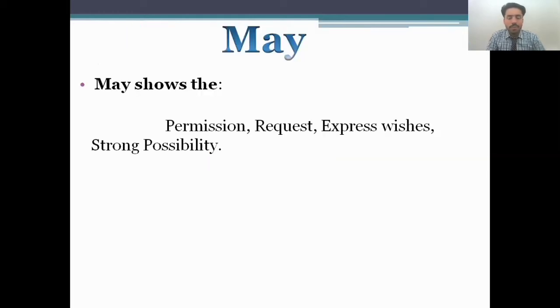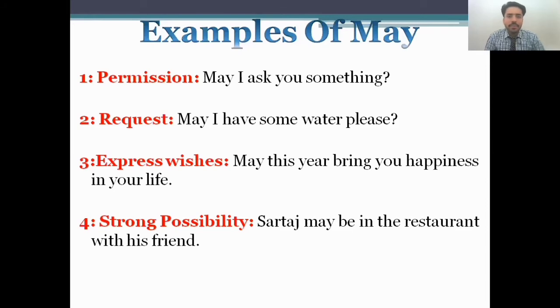So we will proceed. May shows permission, request, expressing wishes, and strong possibility. Let's see how may shows these. Examples of may. Permission: "May I ask you something?" It's a permission. You get permission from another person or friend to ask something or not.